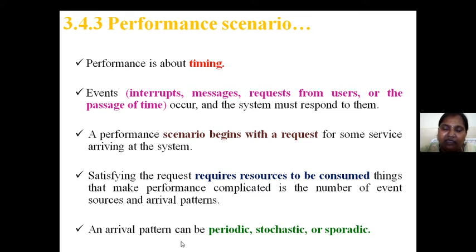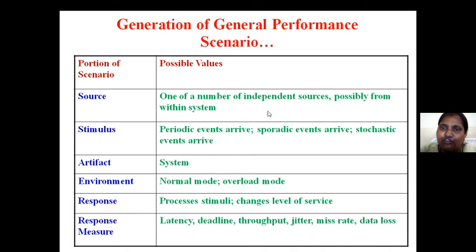So the pattern can be: what is the arrival of this problem? Maybe it behaves regularly, or stochastically, randomly, or it is uneven. It can be any one of these. So, generation of general performance scenarios. Source: one of a number of independent sources, possibly from within the system or outside the system. Stimulus: events arrive, sporadic or stochastic events. Environment: the system can be in normal mode or overload.